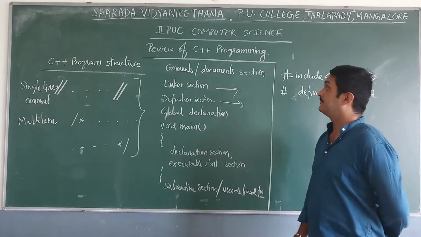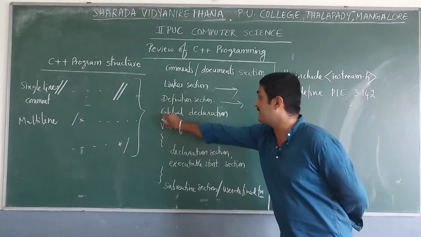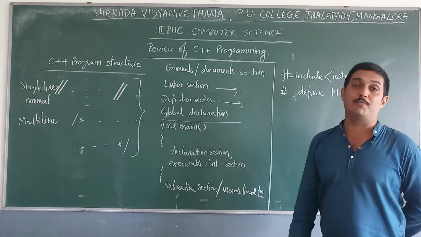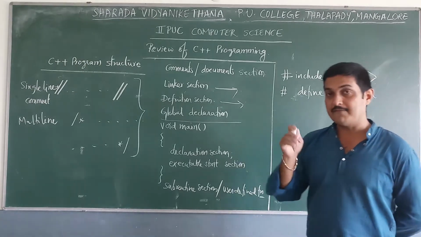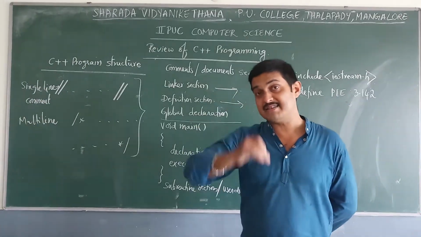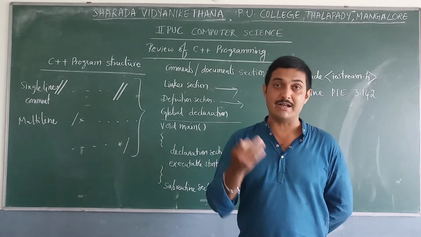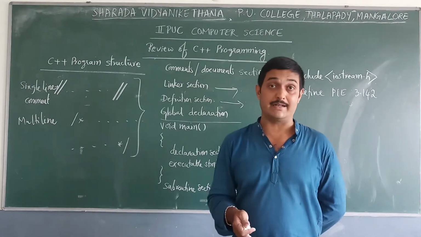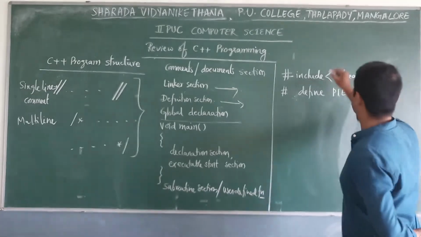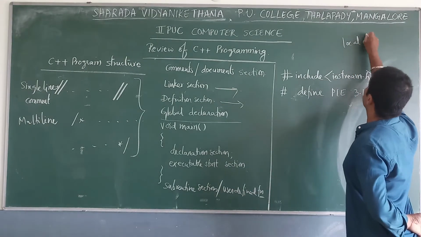And next is global declaration. So what do you mean by global declaration? See, the variables declared inside the main function or any other block or any other program segment are called local declaration.